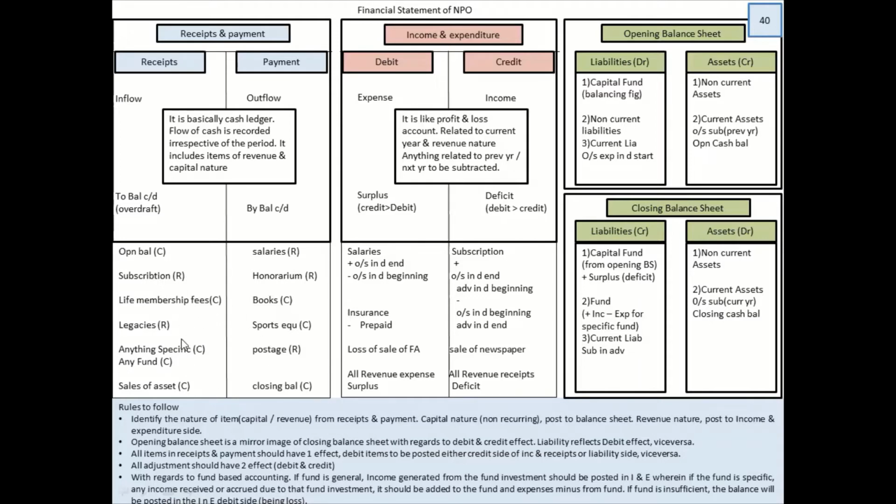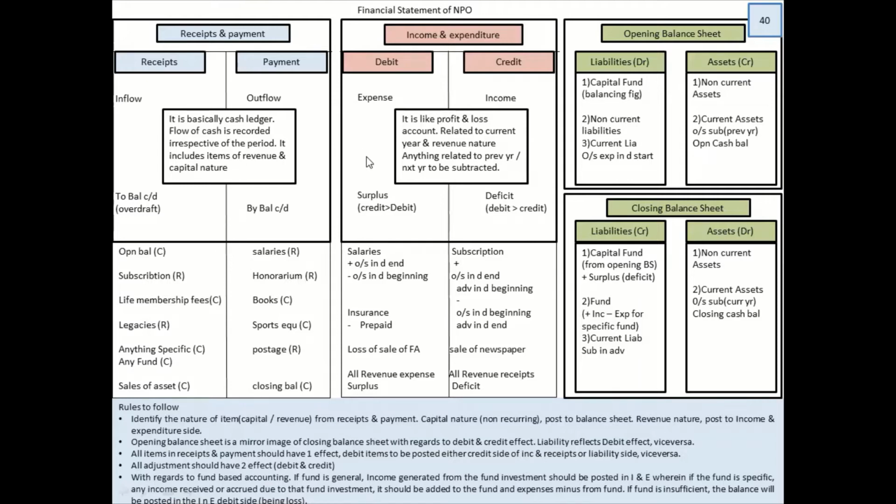You should be able to scrutinize properly, because once you understand it is capital nature, you will say it's straight away balance sheet. If it is revenue, income and expenditure. Unless we understand this revenue and capital nature, we cannot do the sum further. So be very careful in doing it. Every posting will give you 1/4 marks.